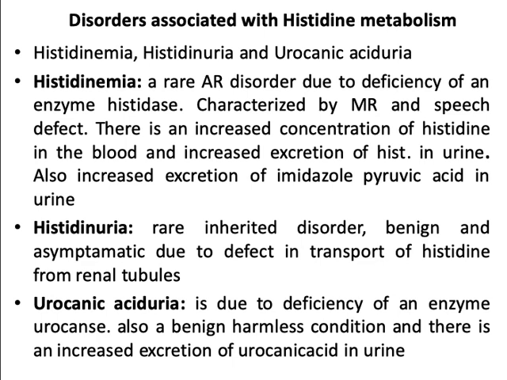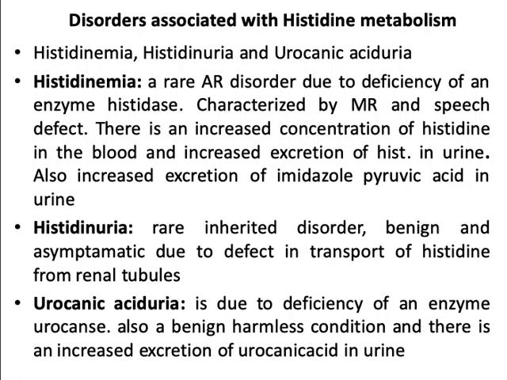There is an increased concentration of histidine in blood and increased excretion of histidine in urine. Also, there is an increased excretion of imidazole pyruvic acid in urine. These are the 3 important biochemical changes in histidinemia, that is increased concentration of histidine in blood, increased excretion of histidine in urine and also increased excretion of imidazole pyruvic acid in urine.